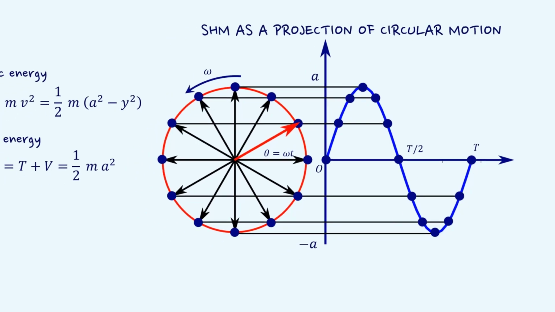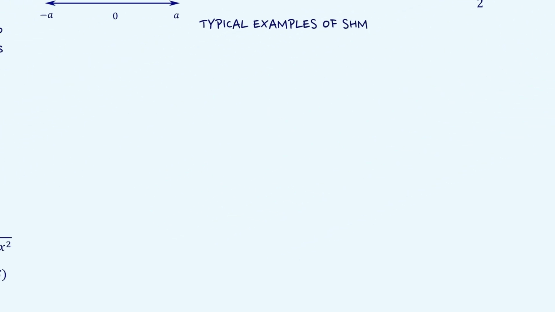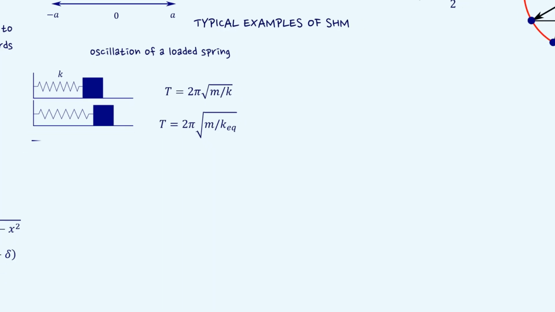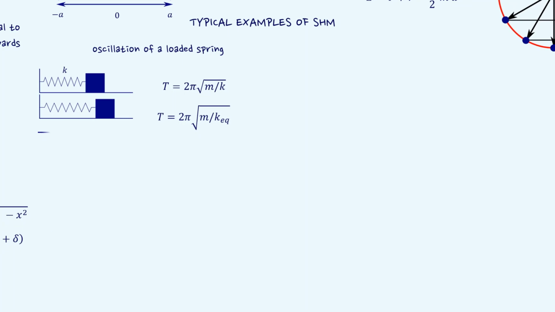There are many examples of bodies executing simple harmonic motion. Time period for some of the examples are given here. When a mass is attached to a horizontal spring, then its time period of vibration is T equal to 2 pi square root of m by k. Now for multiple spring system, the expression gets modified as T equal to 2 pi square root of m by k equivalent.